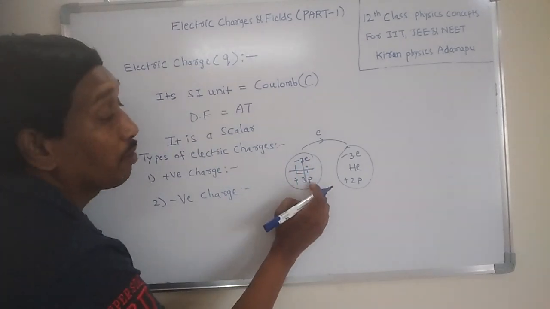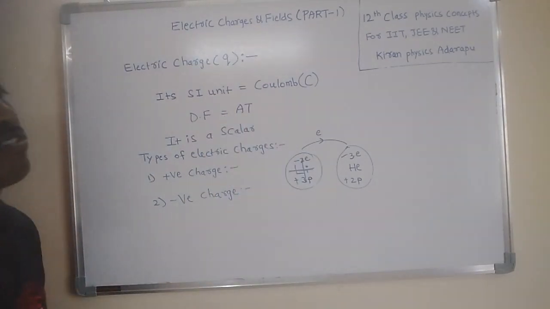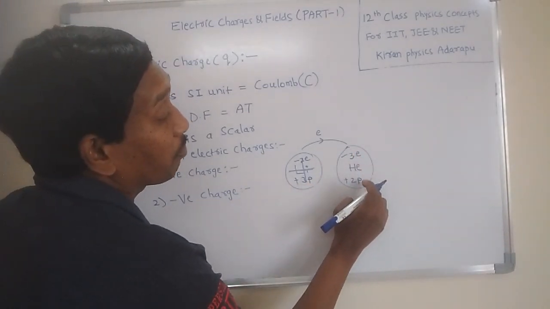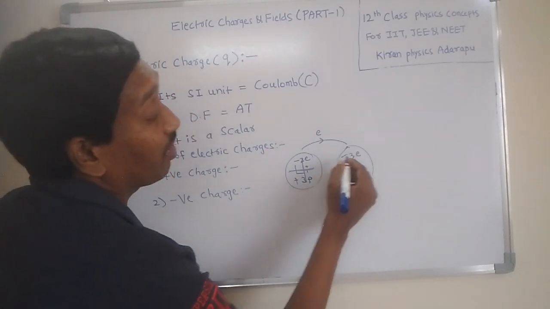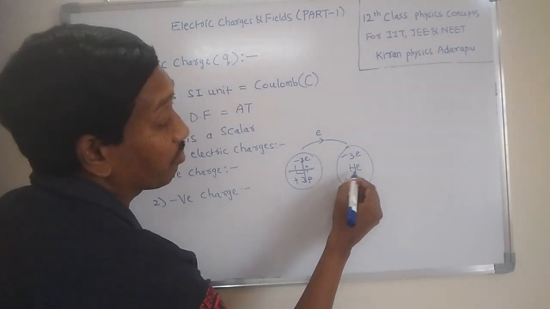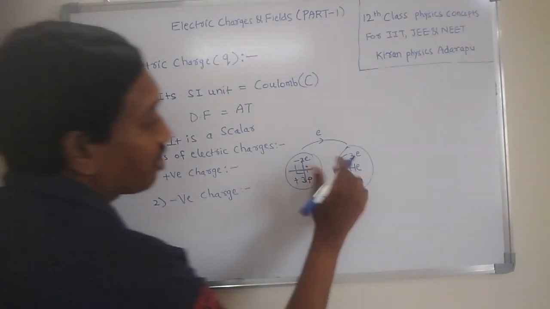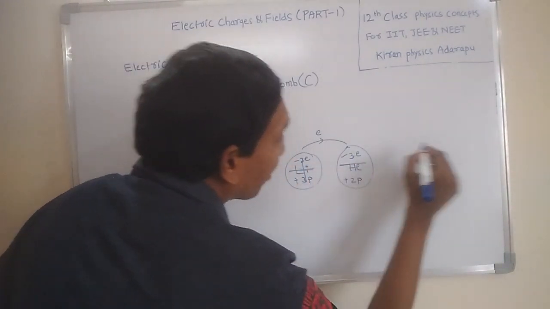So the number of protons is greater than the number of electrons, and that's why it presents positive charge. But in the helium atom, the number of electrons is greater than the number of protons. Electrons have negative charge, so negative charges are greater than positive charges, and that's why this atom has negative charge.